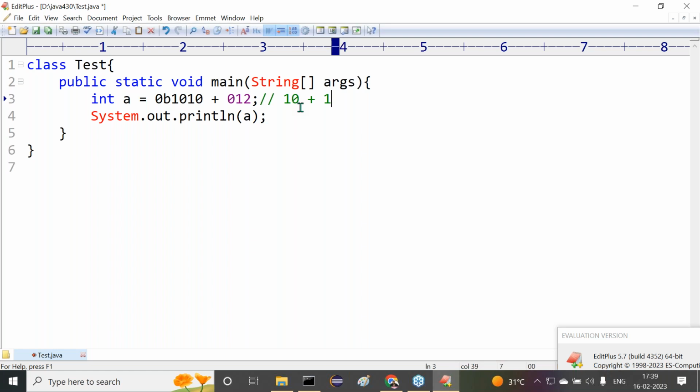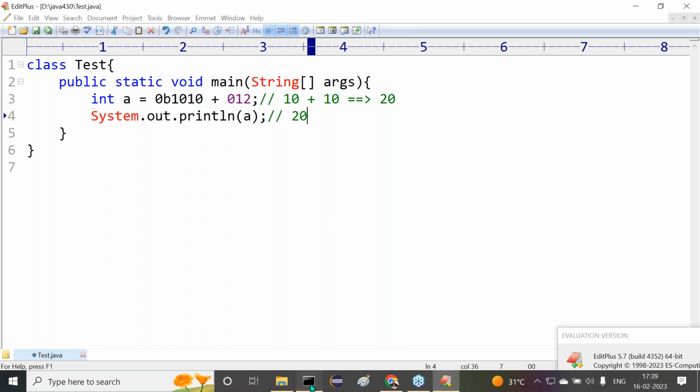No, one minute. 2 star 8 power 0, that means 2, plus 1 star 8. That means 10. Again, what is the value here we are getting? 10 is the value here. So what is the resultant value we are getting? 20. Am I right or not? Here we are getting what value? 20. Let me check this.